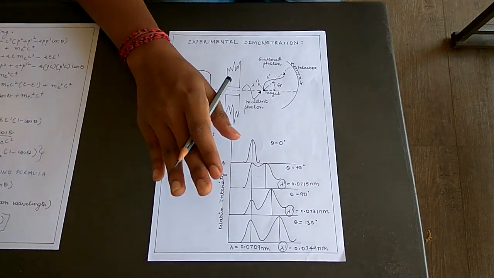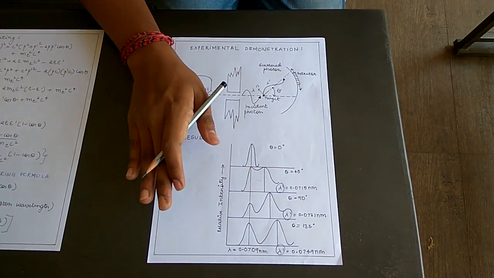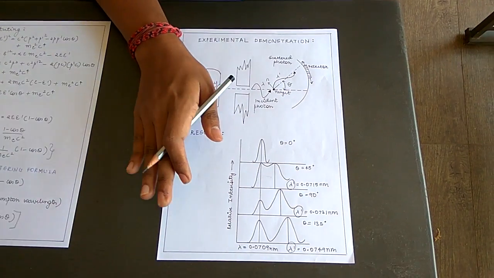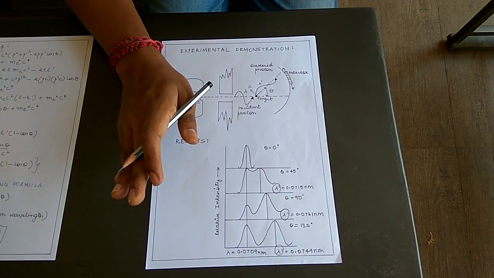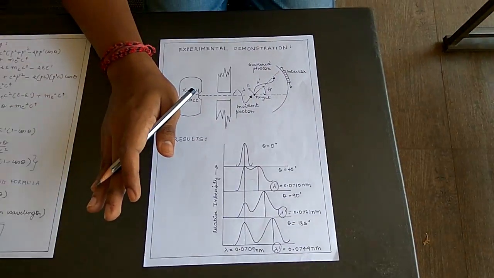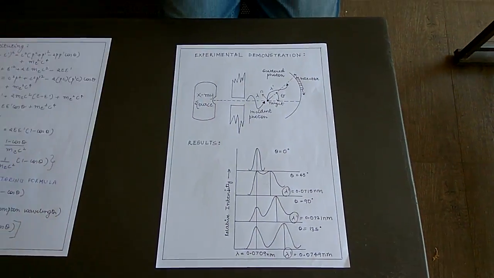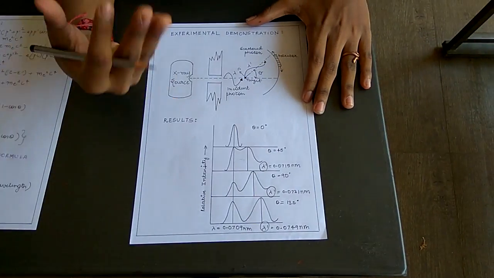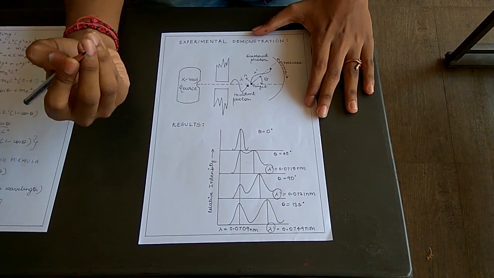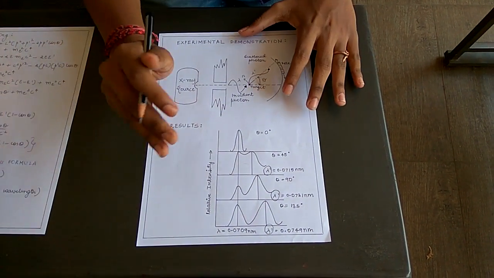Now, Compton repeated this experiment also with gamma rays and found that no change appeared. This is explicit from the equation of 1 minus cos theta, that the Compton shift does not depend on the incident radiation. Hence we can say that the Compton effect is very strong evidence to prove the particle nature of light.